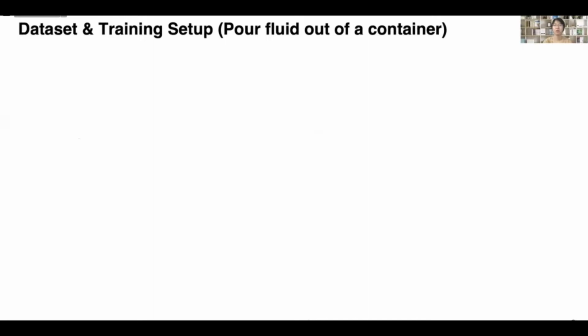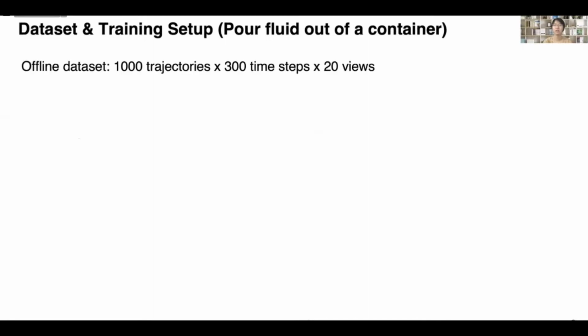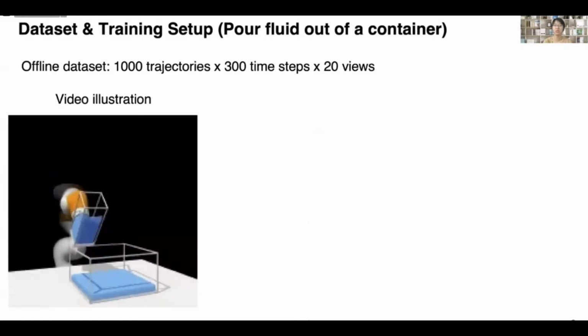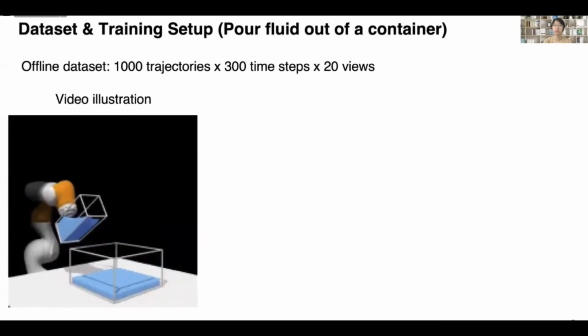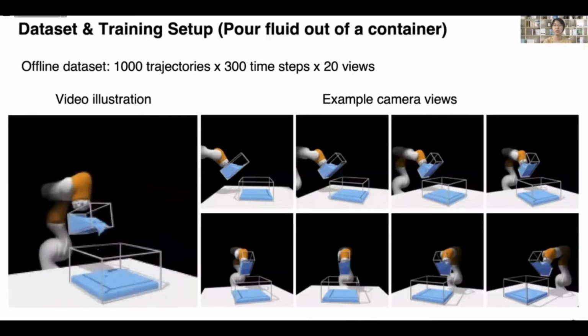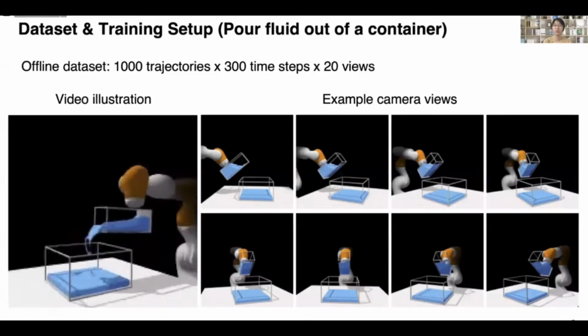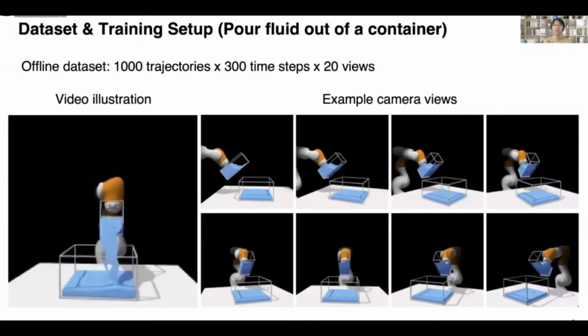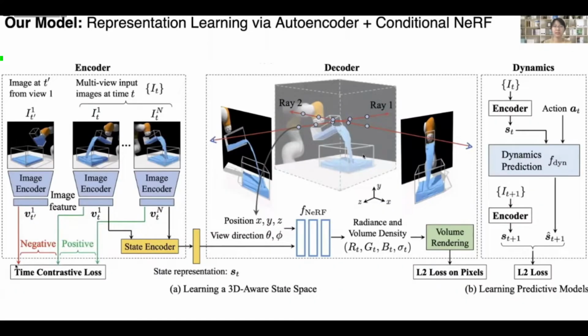In our setup, we apply randomly generated action sequences to the simulator and generate 1,000 trajectories as an offline dataset for each environment. Each trajectory contains 300 time steps. Each time step contains visual observations from 20 viewpoints. Here we show a video illustration of one trajectory and 8 images from viewpoints inside the training distribution. In this paper, we propose to learn a time-invariant action conditioned dynamics model for visual motor control, the core of which is the ability to learn 3D-aware neural scene representations.